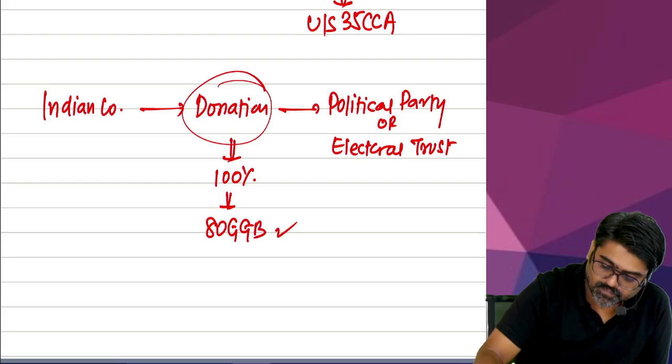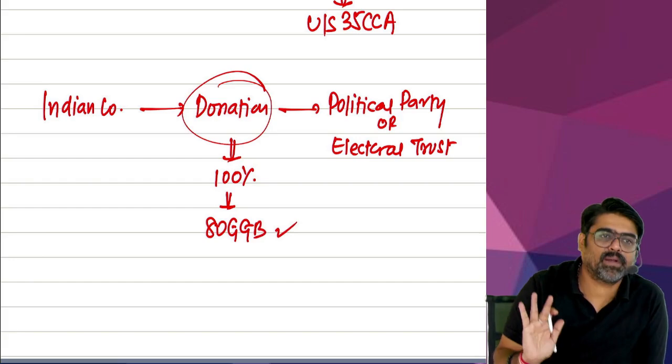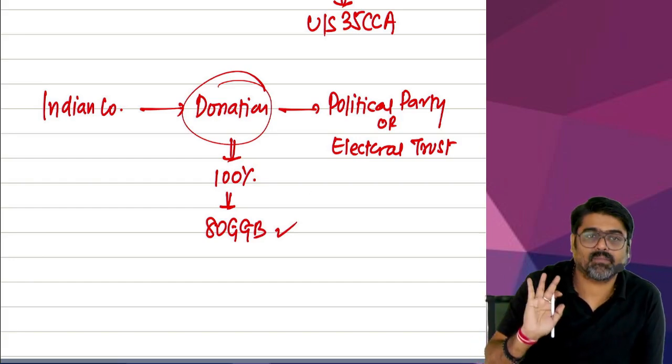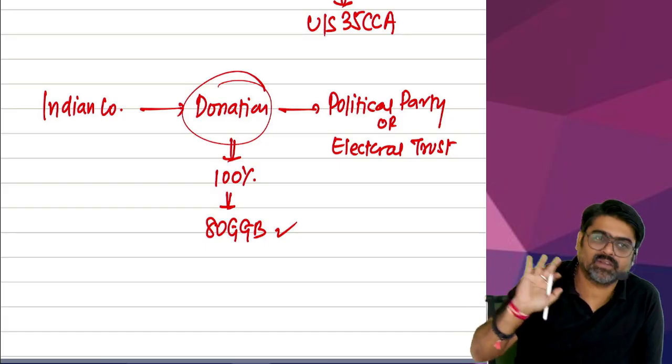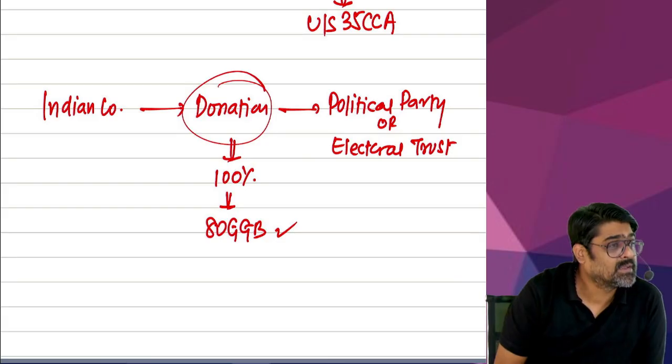That's it. So during the previous year, any donation made to a political party or electoral trust by this Indian company will be allowed as a deduction in the hands of this Indian company. 100% will be allowed as a deduction under 80GGB.